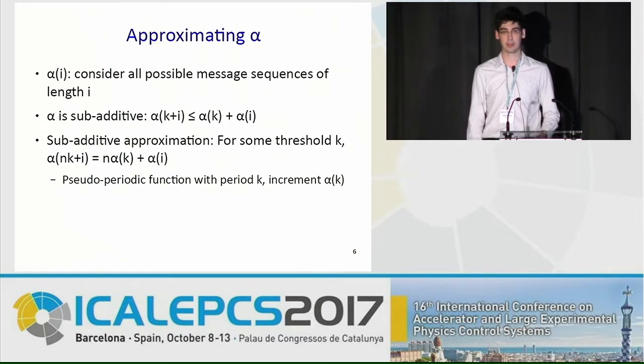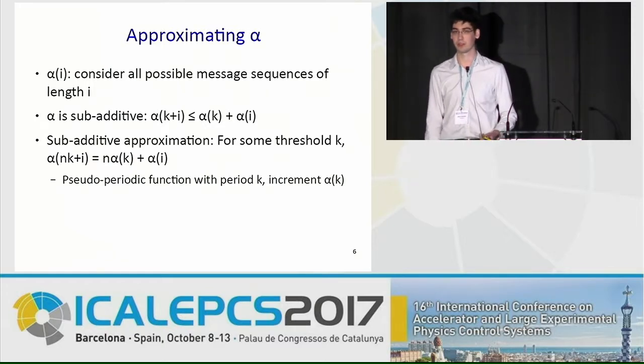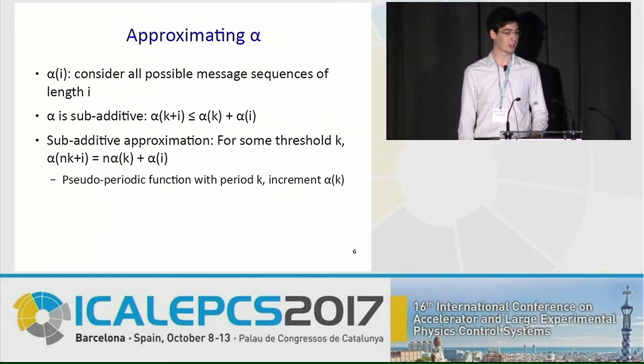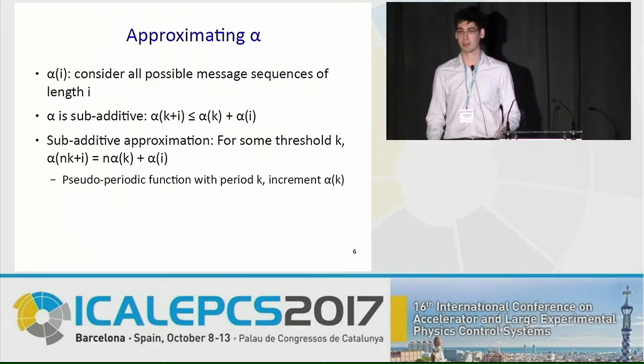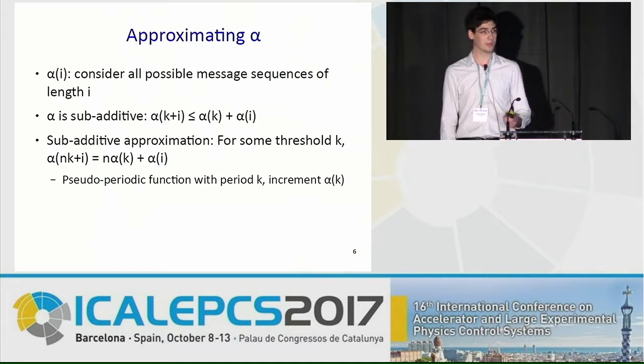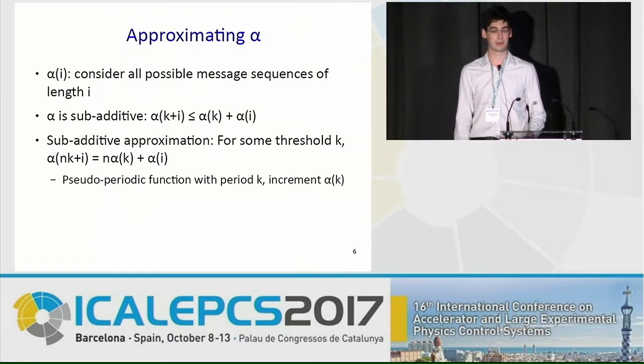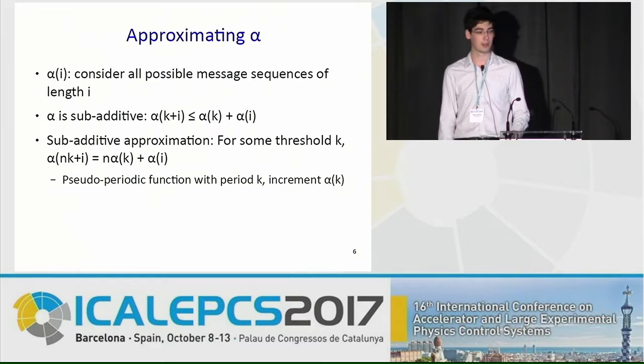We can see that the arrival curve is subadditive, which is good because one of the core results of network calculus is that any non-subadditive arrival curve could be improved by subadditive closure. But in particular, in our case, it also means that we can find an upper approximation of the arrival curve by evaluating it up to some fixed threshold and then repeating it periodically. So what we have there is a pseudo-periodic function with a period of k and an increment of alpha k.